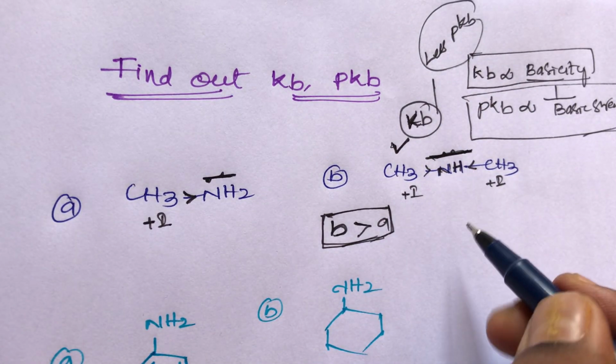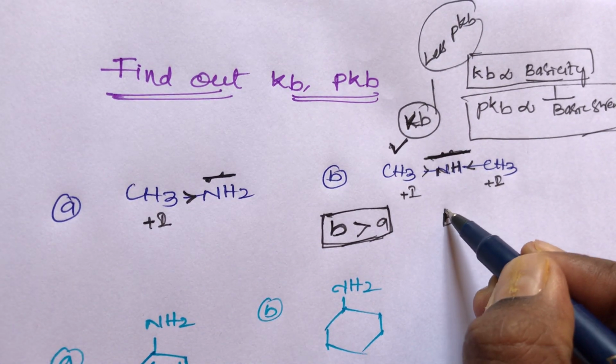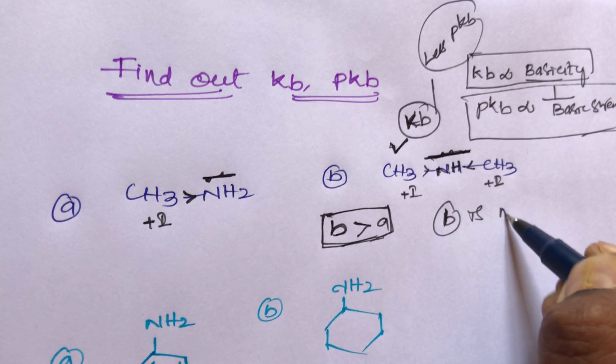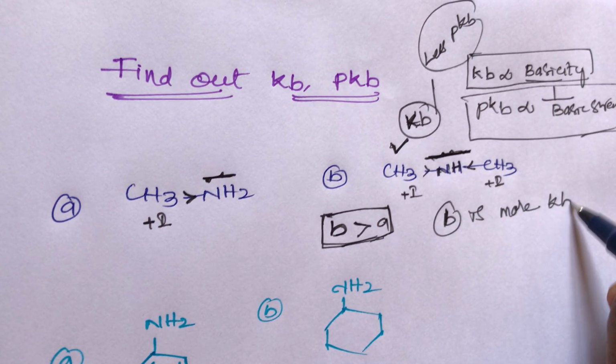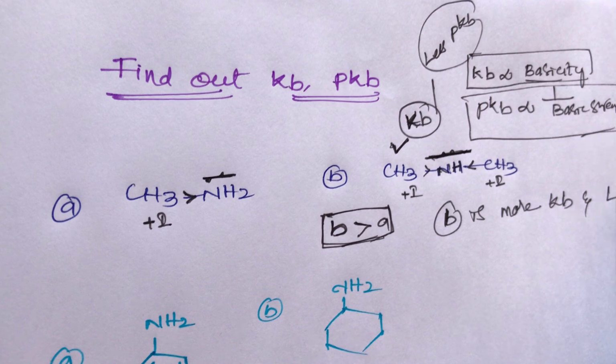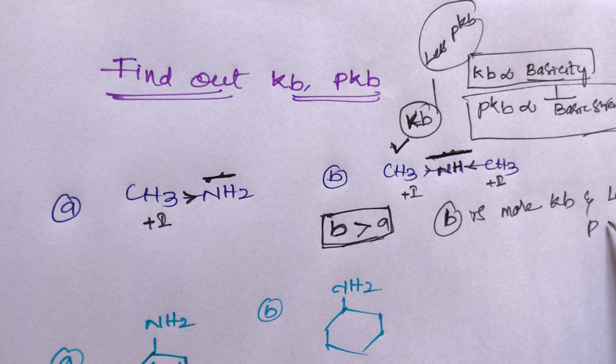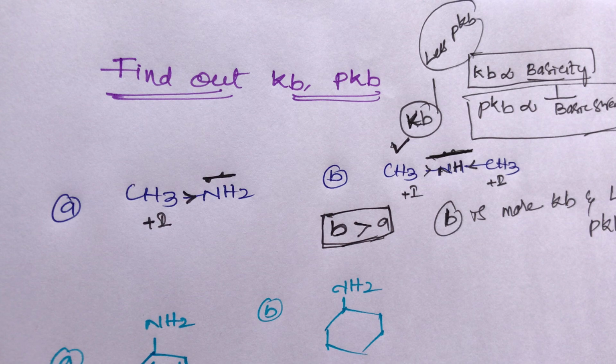Once again, this B compound has more Kb and less pKb value. This is the simple trick, students. Basic strength is directly proportional to Kb and inversely proportional to pKb.